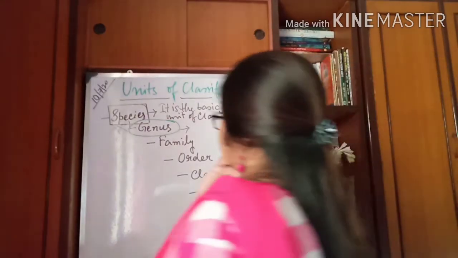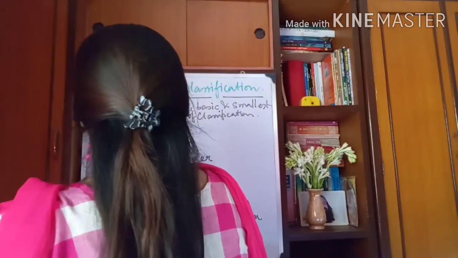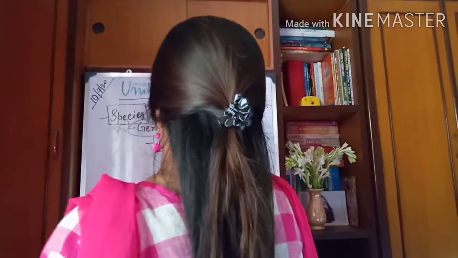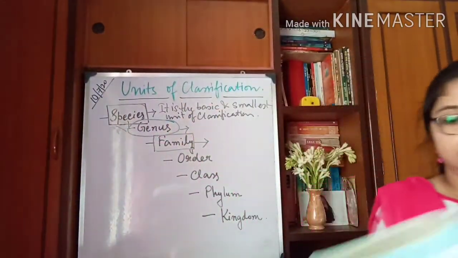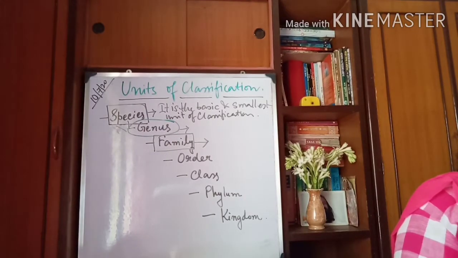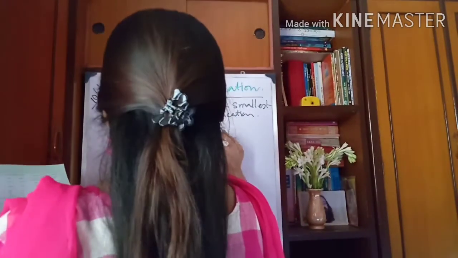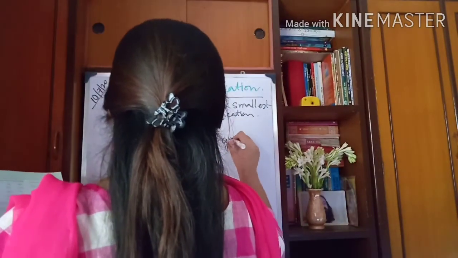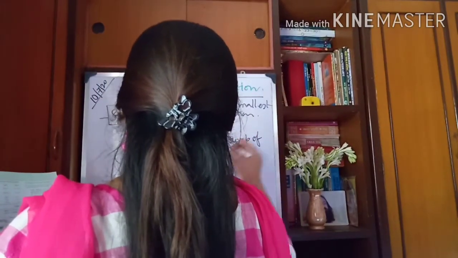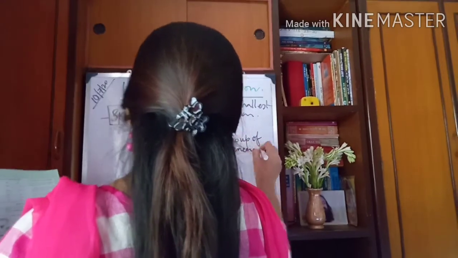Next level, that is family. Family is a group of genera. Genera means genus.